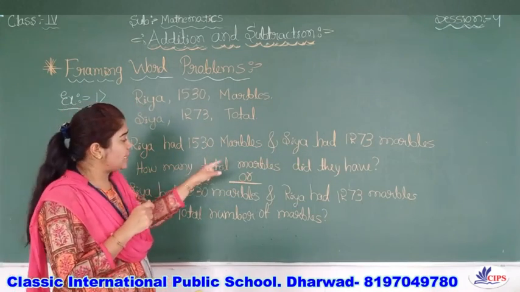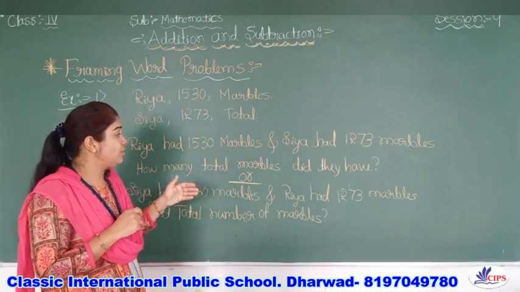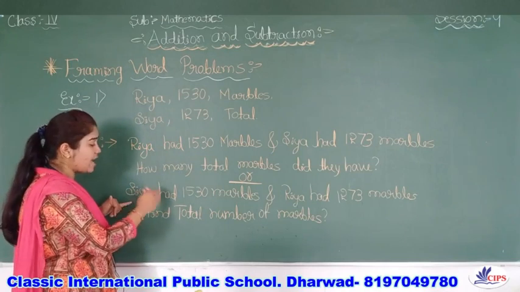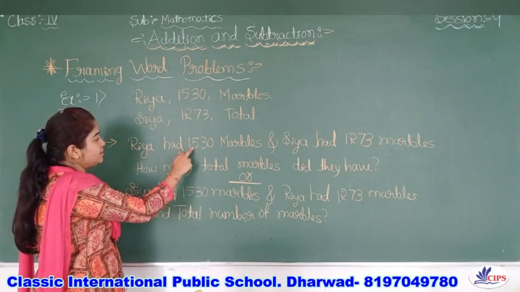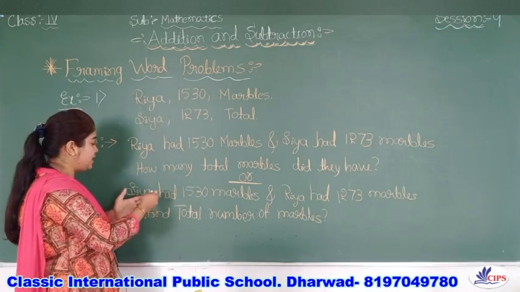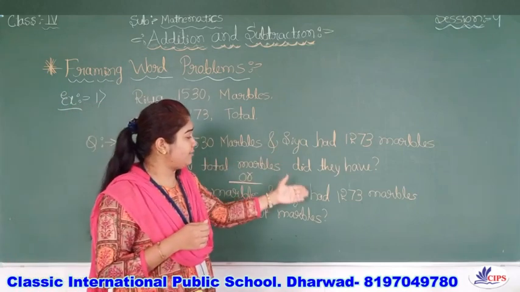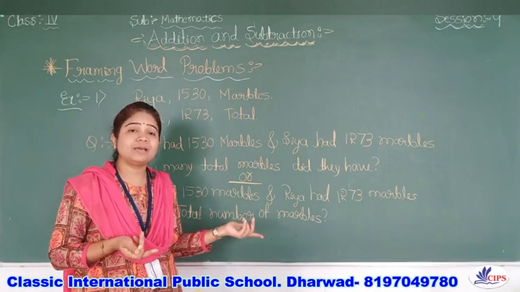How many total marbles did they have? This is a question. One more question, how I frame it: Sia had, instead of Ria, this same number I am relating with Sia, marbles, and Ria had 1273 marbles. Find the total number of marbles.